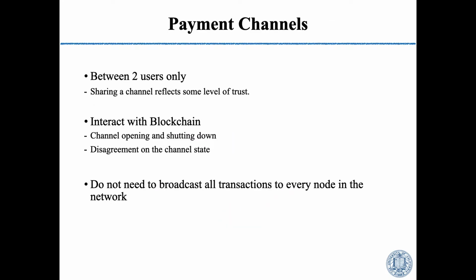So here are some properties of these payment channels. First, payment channels could only exist between two users, and sharing a channel reflects some level of trust, which means that only if you trust someone will you build a channel with this node. And second, the users will only interact with the blockchain in two situations: channel opening and shutting down, or when the users have some disagreement on the channel state. And the users do not need to broadcast all transactions to every node in the network.